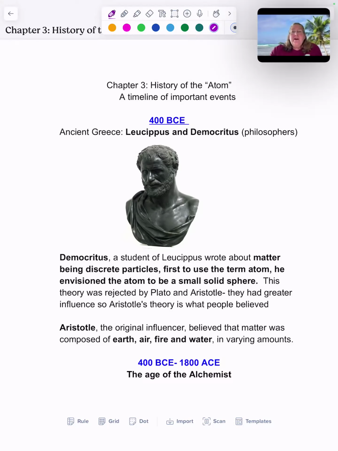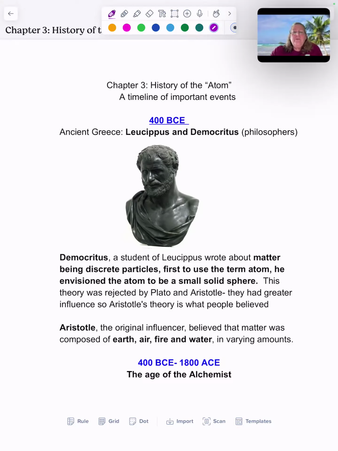In this chapter, we're going to talk about the history of the atom, and we're just going to give you a brief timeline of the important events. So, when we start talking about the history of the atom and the atomic theory, we have to start with the ancient Greeks. Back in 400 BCE, Lysippus and Democritus, they were philosophers, not scientists. So, philosophers, they sit around and talk and use the argument of language, not science.